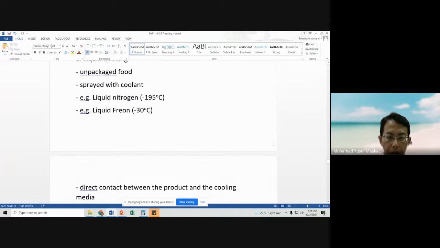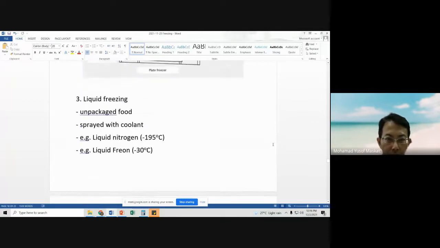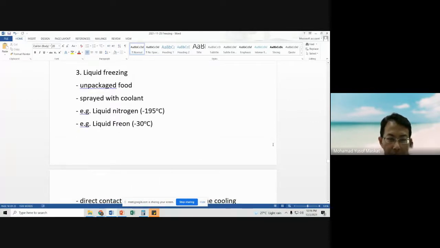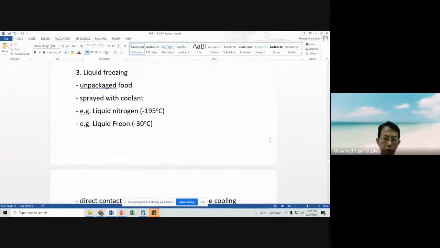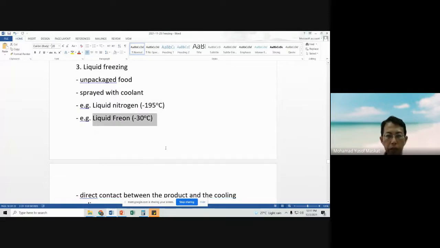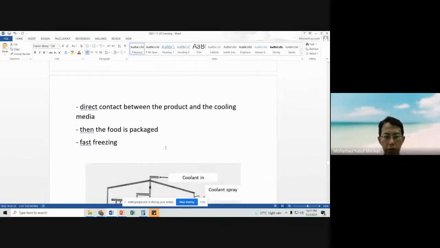Then we also have liquid freezing, where the freezing media is in liquid form, for example liquid nitrogen, which can reach minus 195 degrees C, or liquid freon, minus 30 degrees C. There is direct contact between the product and the cooling media.